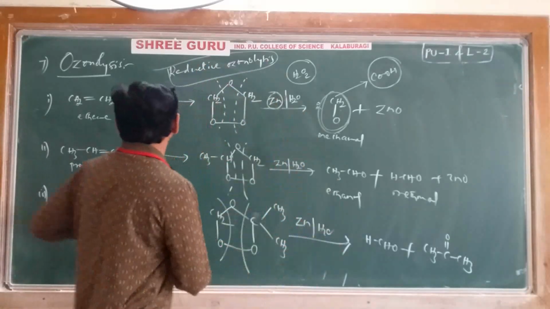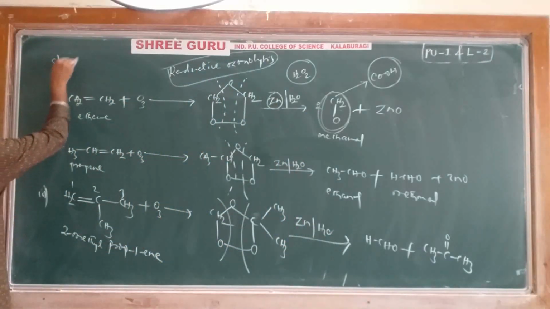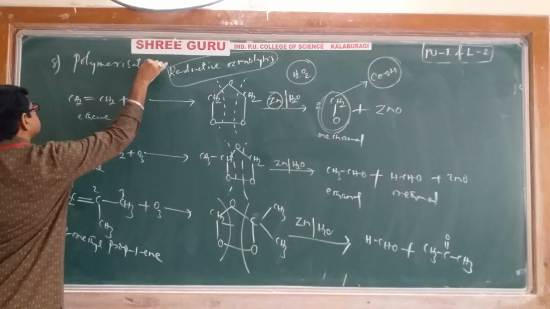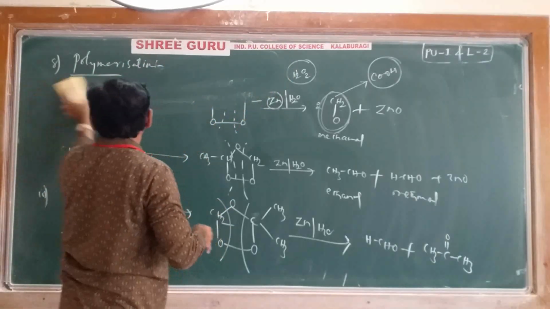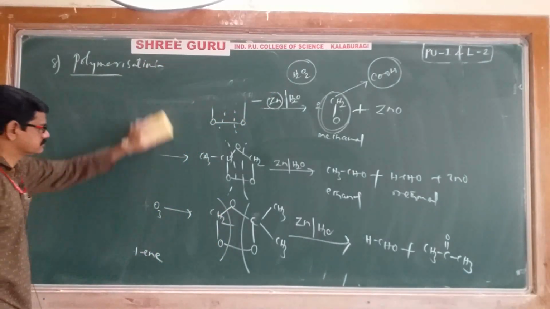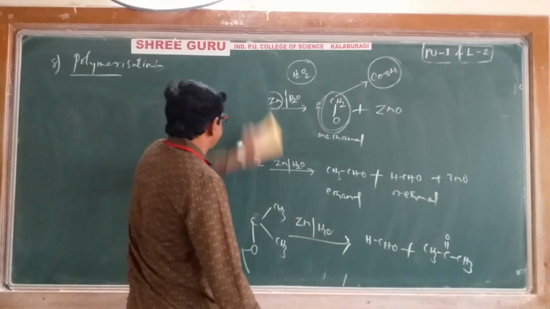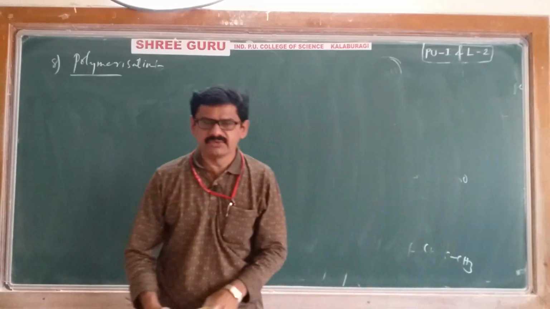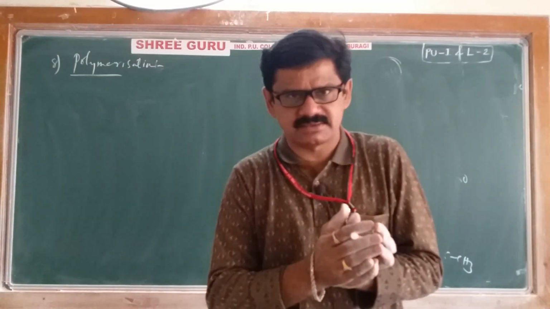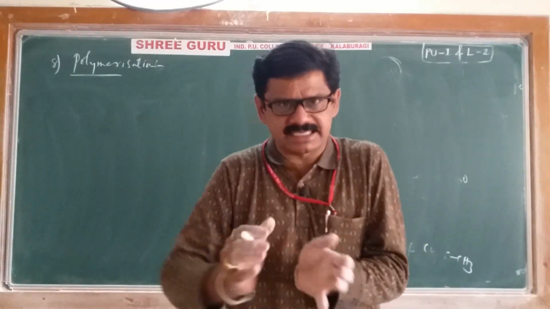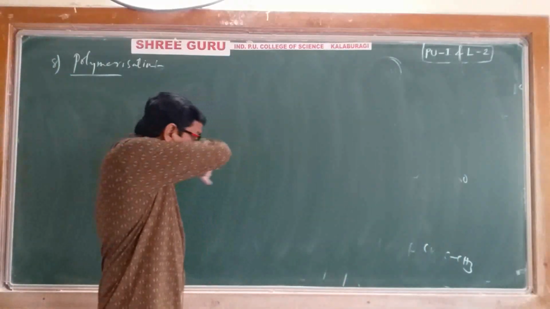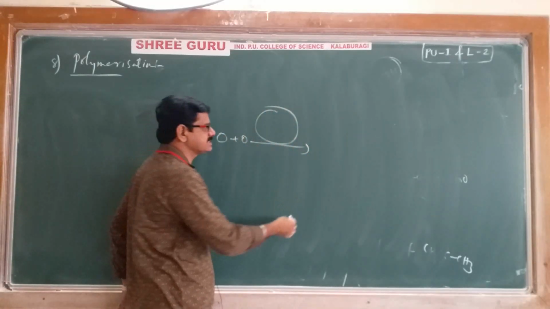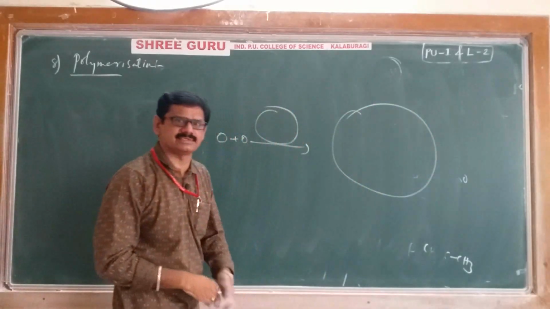And the last, that is polymerization. Last one is polymerization. Polymerization, right. What is polymerization? Let's see now. Very simple. Polymerization is nothing but smaller molecules under suitable conditions converted into bigger molecules. Smaller molecules by creating some suitable conditions converted into big molecule is called polymerization.